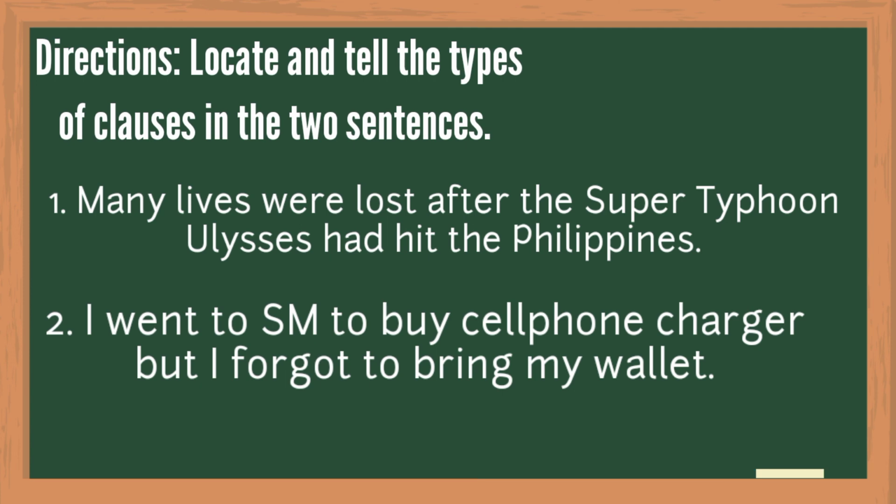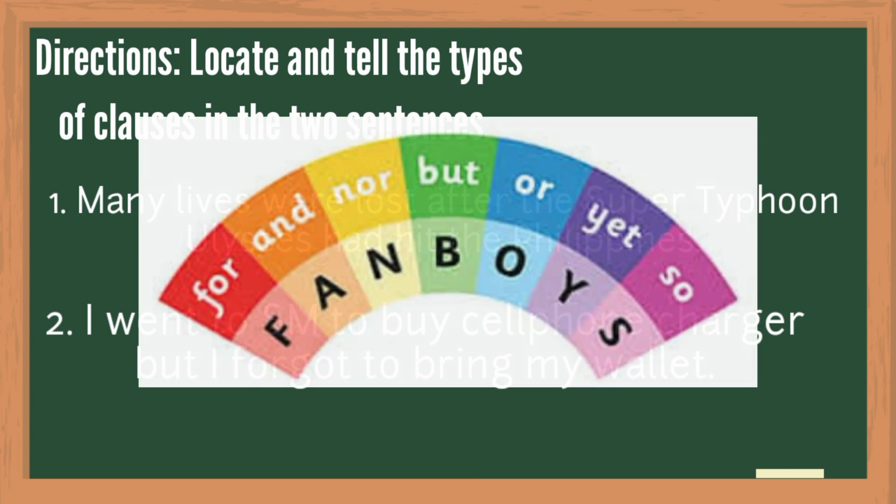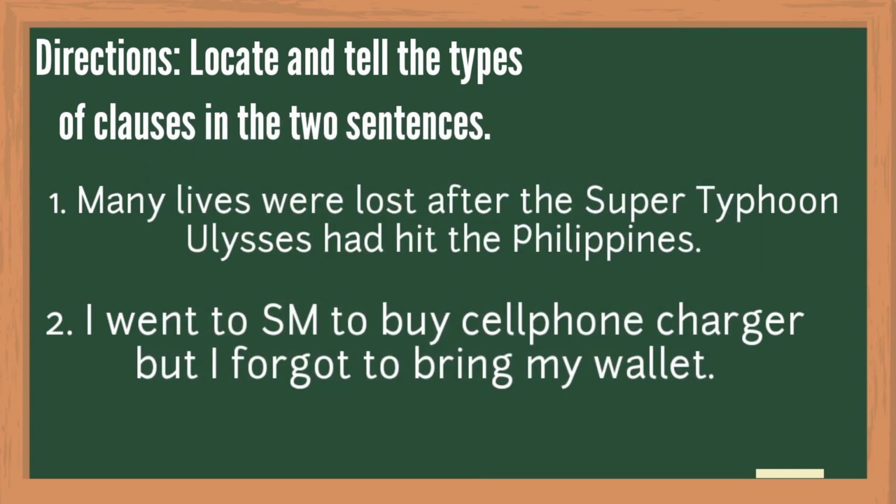Before I tell you the answers, one important step that you should have done is finding out if there's a conjunction used in the sentence. If there's one, ask yourself if that is one of the coordinating conjunctions or subordinating conjunctions. If one of the fanboys or coordinating conjunctions is used, encircle the conjunction.